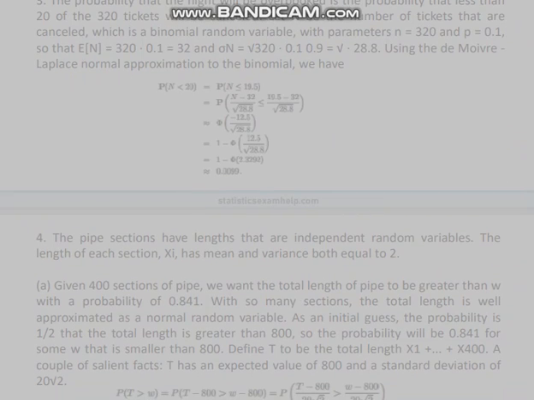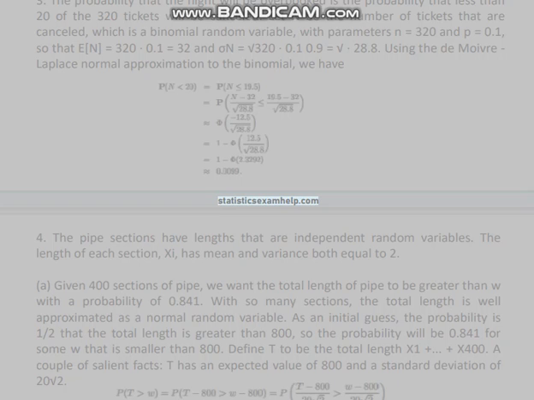3. The probability that the flight will be overbooked is the probability that less than 20 of the 320 tickets will be cancelled. Let N be the number of tickets that are cancelled, which is a binomial random variable, with parameters n = 320 and p = 0.1, so that E[N] = 320 × 0.1 = 32 and sigma_N = sqrt(320 × 0.1 × 0.9) = sqrt(28.8). Using the de Moivre-Laplace normal approximation to the binomial, we have